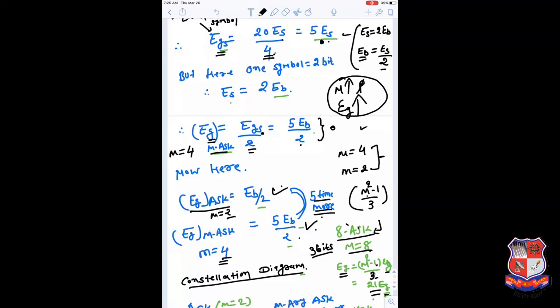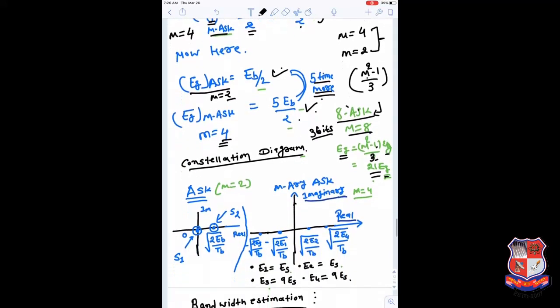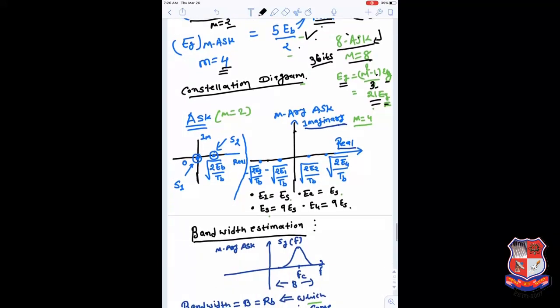But at the same time, the disadvantage is that your energy consumption is also increased, and power consumption is directly proportional to energy consumption, so your power consumption is also increased. If you are working with your mobile and the battery is fixed, it consumes more power for every transmission if the value of M increases. That is what needs to be understood here.